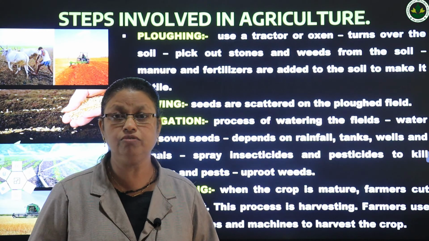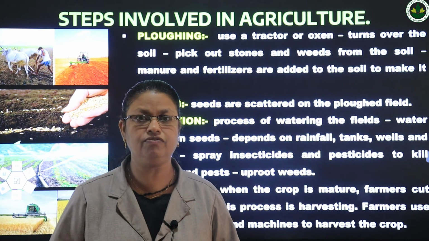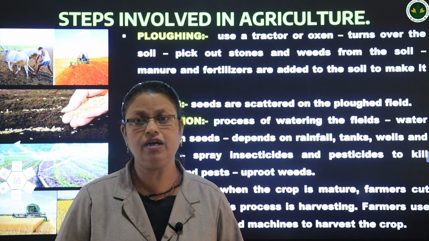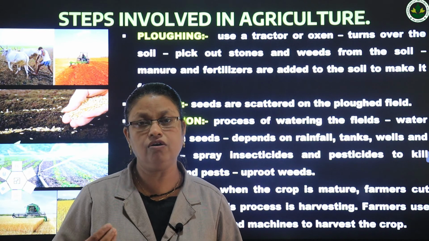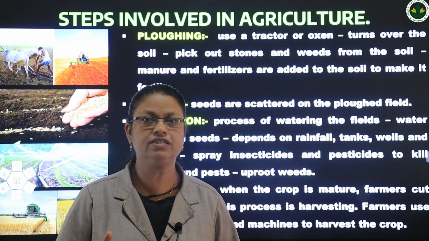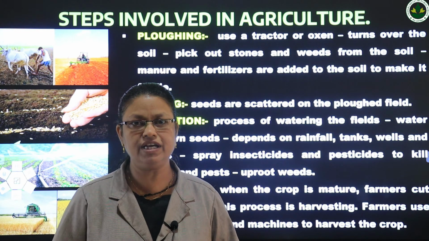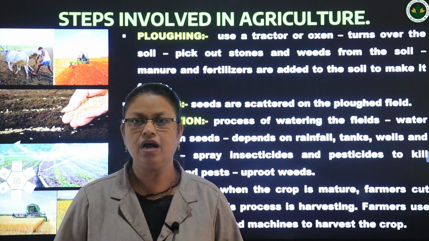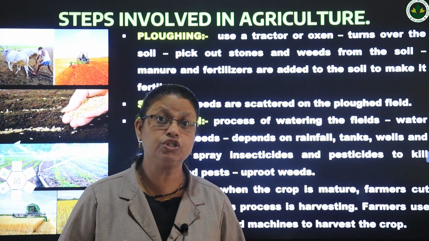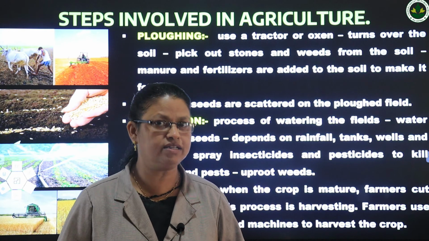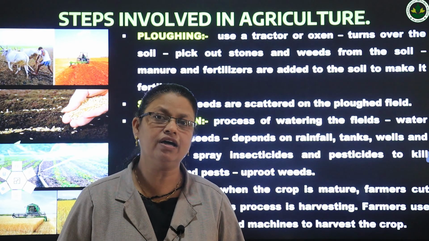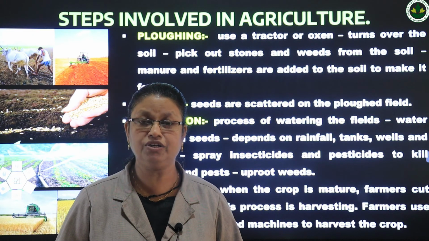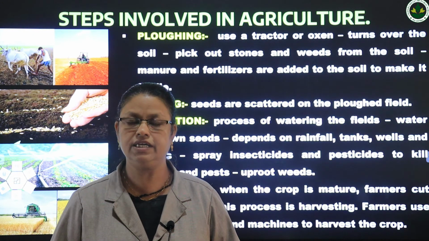First we have to prepare the field for cultivation. For that we have to plow the field. Plowing is done with the help of tractor or oxen. Oxen is the plural of ox. Nowadays we use only tractors. After that we remove the stones and unwanted plants, that are weeds. Then we make the field ready to sow the seeds.